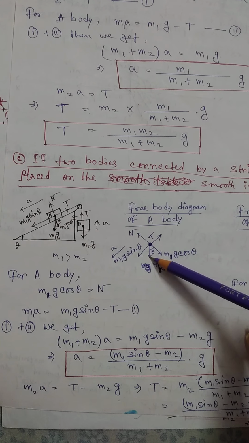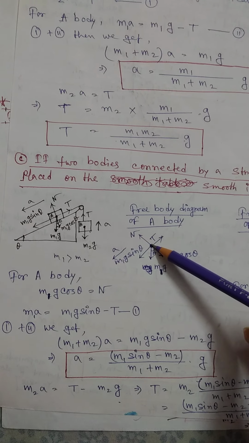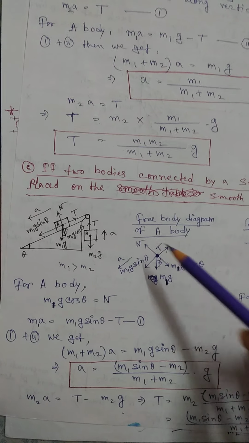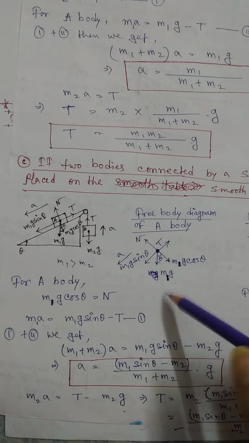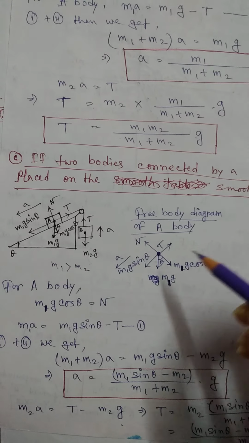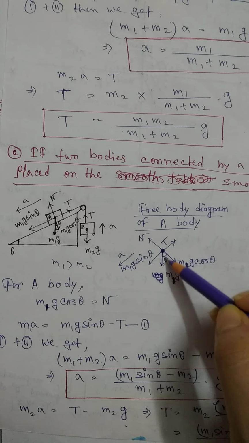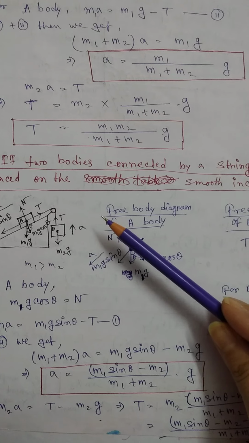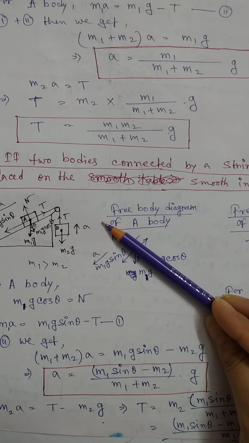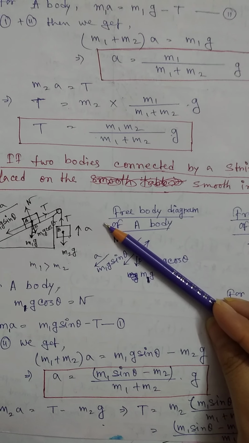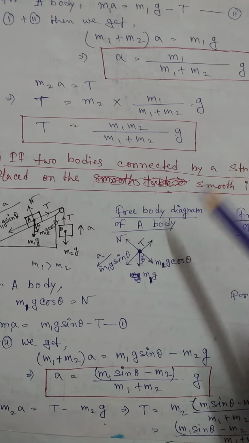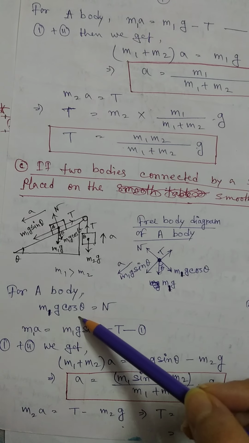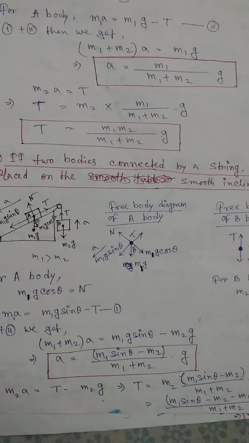So just look at here, this is m1g, this is m1g cos theta, this is m1g sin theta, this is tension, and this is normal reaction. In this figure you may not see this force, because I am already taking components of this force, right? So here you can see along this direction the body has not experienced any motion, right? So along this direction all the forces should be balanced. So for a body, m1g cos theta should be equal to N, the normal reaction, right?